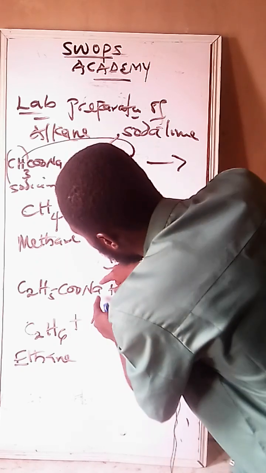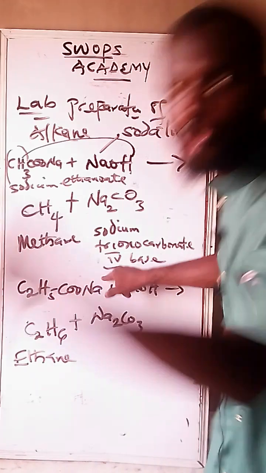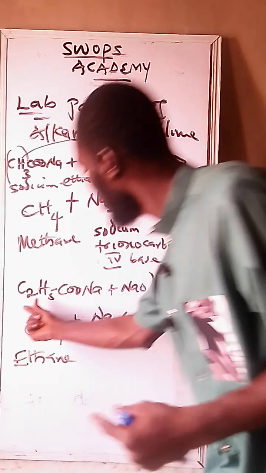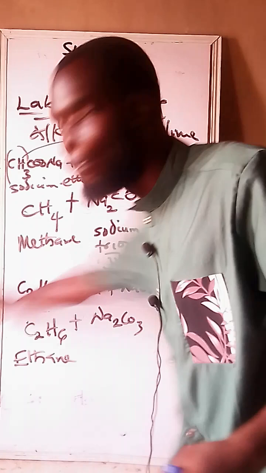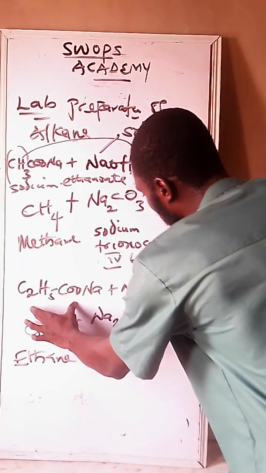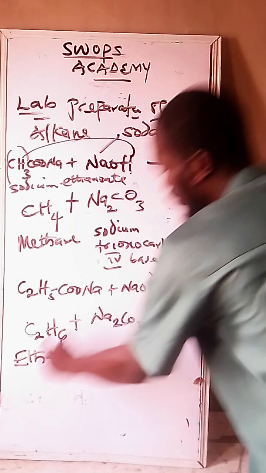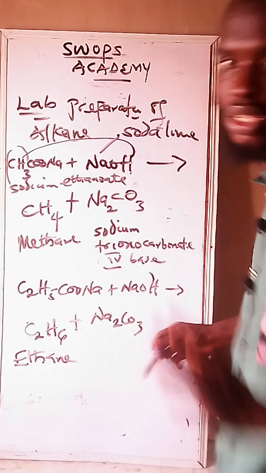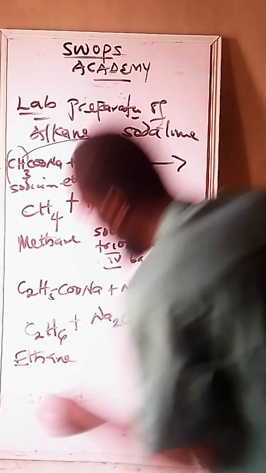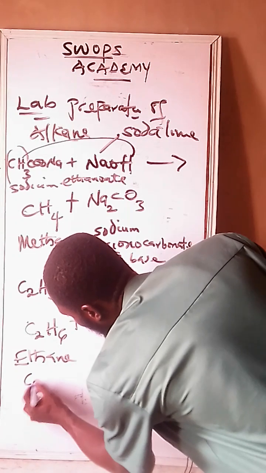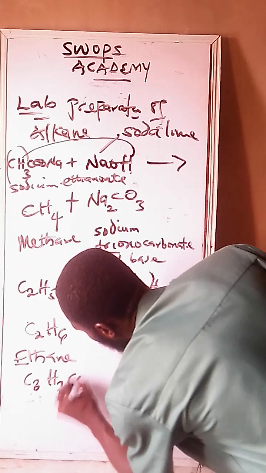It will now be sodium propanoate, because 3 carbons is propane, but you know it is oate. So the reaction between sodium propanoate and sodium hydroxide gives us ethane and Na2CO3. Hope you are getting what I'm saying. So that is that. Your assignment on that is for you to do C3H7COONa.